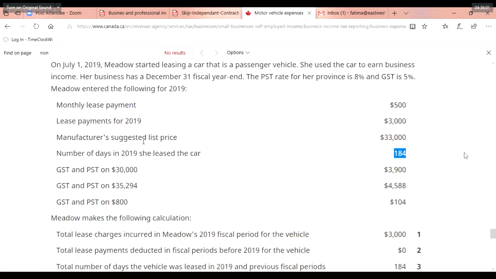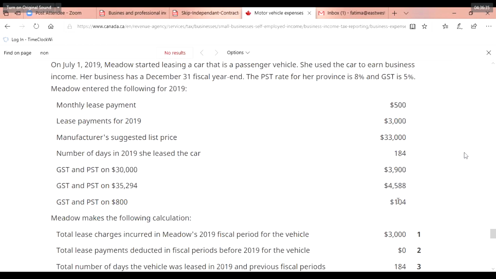GST and PST on $30,000. If you remember, we use a base amount of 30,000 as well as a base amount of 800, right? So there is a GST and PST to be calculated for both 30,000 and for 800. They have given the calculation, but we can do it ourselves: 30,000 times 13% gives you 3,900. 35,000 times 13%, you'll get 4,588. 800 times 13%, you will get